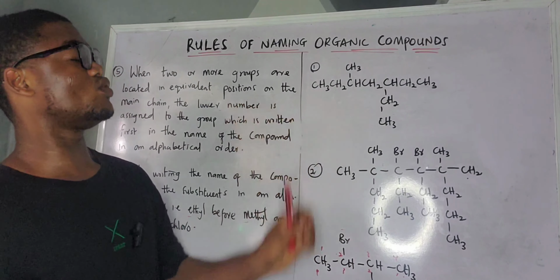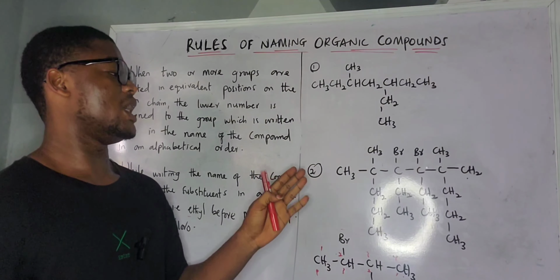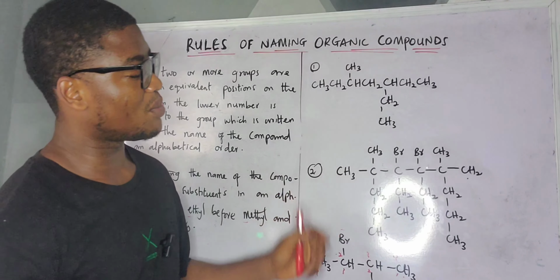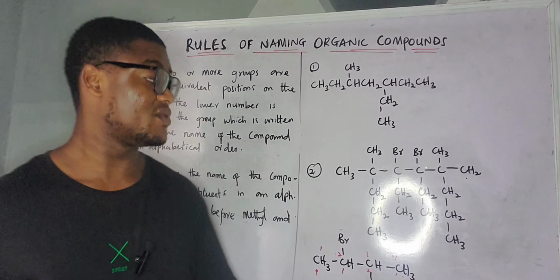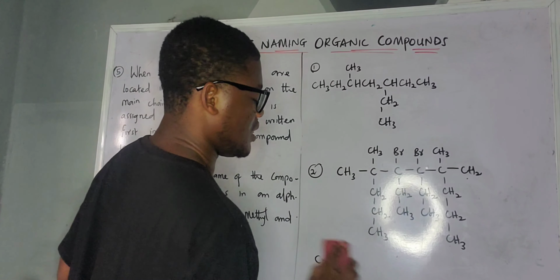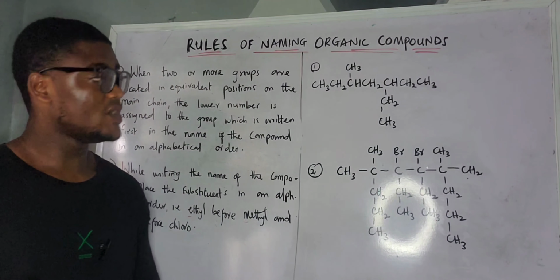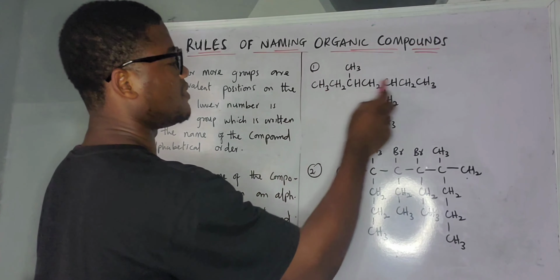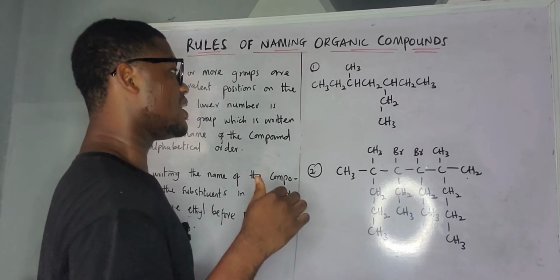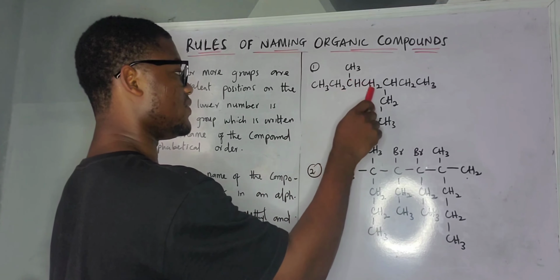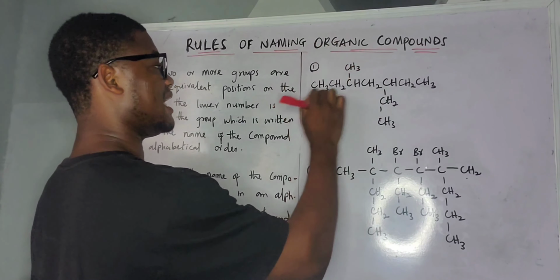Now let us name these two structures. So we have this one and this one. This question might actually look complicated to you, but it is not that complicated. You just have to calmly check the structure. Now let's start with one. We have this structure here. The first step is to find the longest continuous carbon chain. 1, 2, 3, 4, 5, 6, 7, 8 is not the longest continuous carbon chain because it is not continuous. Like this is continuous.